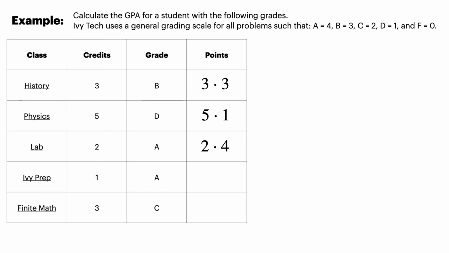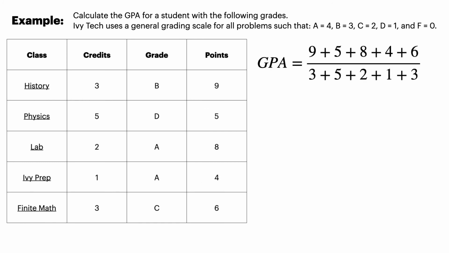For lab, they got an A, it was worth 2 credit hours, so that's 2 times 4. IV prep is 1 credit hour, they got an A, so that's 1 times 4. Finite class, they got a C, 3 credit hours, so 3 times 2.